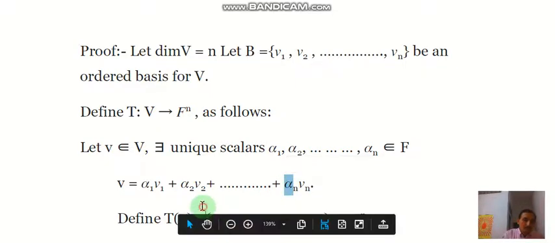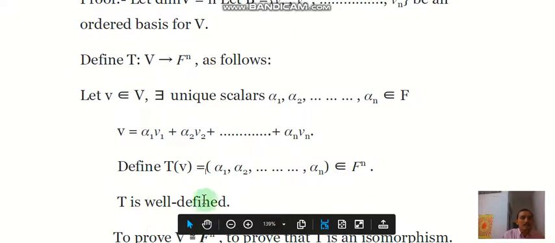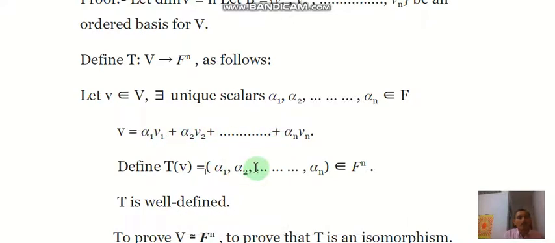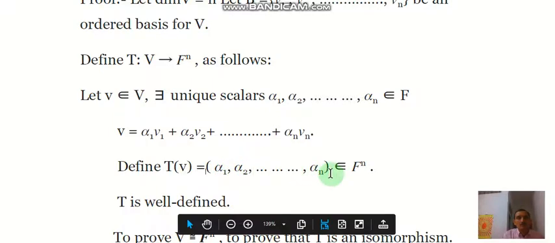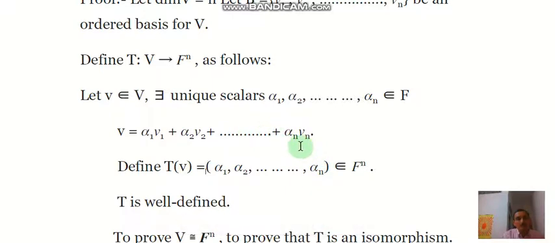Next we define Tv. We choose these coefficients alpha 1, alpha 2 up to alpha n, the coefficients of v1, v2, vn, and make them an ordered n-tuple.